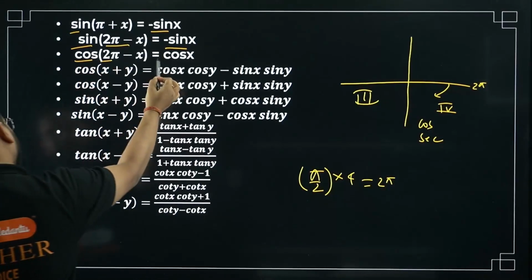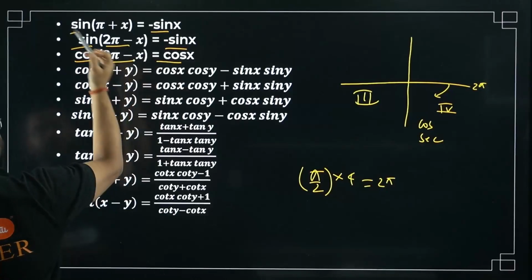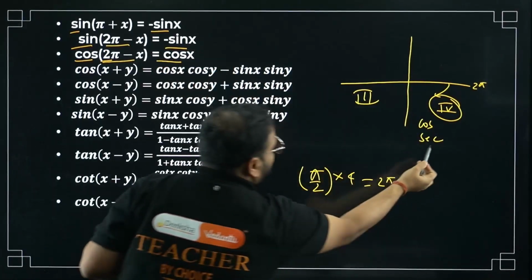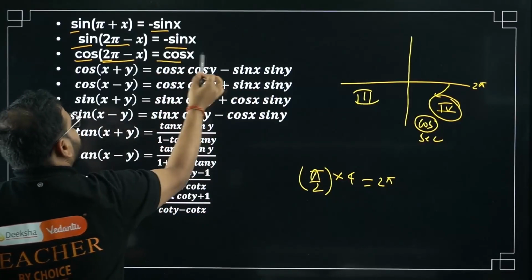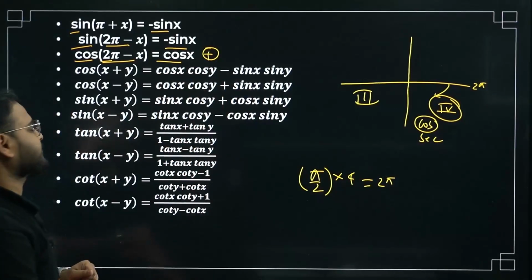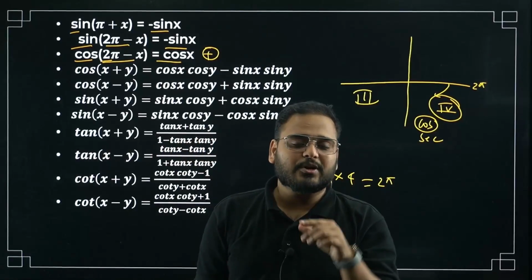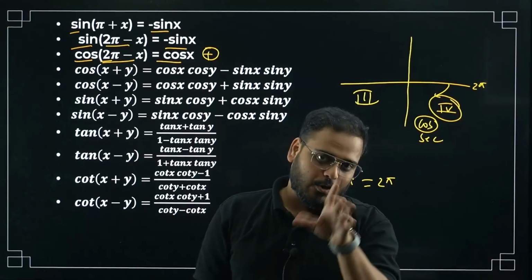2 pi remains cos. Which quadrant? Fourth quadrant. In the fourth quadrant cos is positive, hence positive. This part is clear. I said knowing the angles is very important to know where the ratios are positive. I hope you got this.